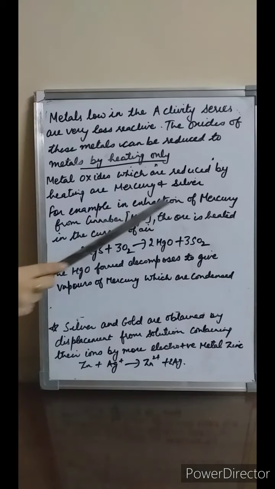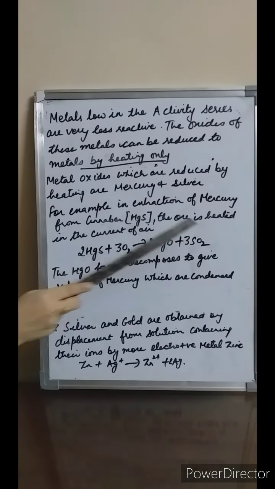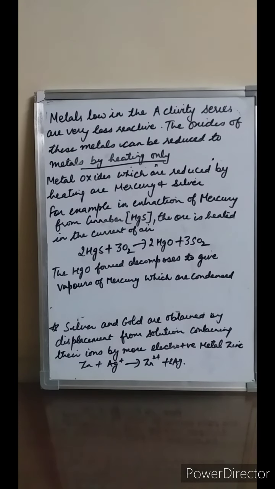For example, in the extraction of mercury from cinnabar, the ore is heated in a current of air so as to form mercuric oxide. This mercuric oxide further decomposes to give vapors of mercury, which are condensed. Students, copper, which is found as copper sulfide in nature, can also be obtained from its ore by just heating in air. The less active mercury can also be obtained by simply heating its sulfide in air. Students, silver and gold can be obtained by displacement from solutions containing their ions by the more electropositive metal zinc, the reaction I have given.